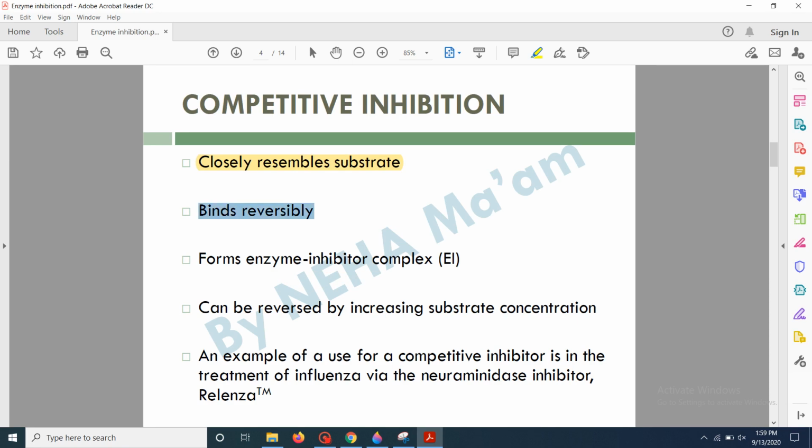So here the reversibility is very high, as the inhibitor can easily dissociate from the active site of the enzyme if the substrate concentration is increased. So it can be reversed by increasing the substrate concentration, and whenever the inhibitor binds to the enzyme, there is production of the enzyme inhibitor complex, that is also known as EI. An example of competitive inhibition includes the usage of Relenza, which is a neuraminidase inhibitor, and it is used in